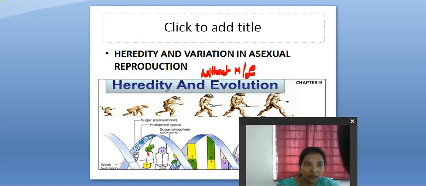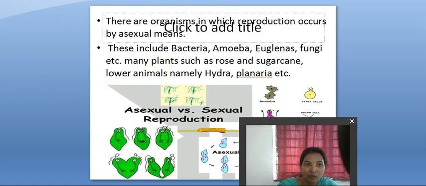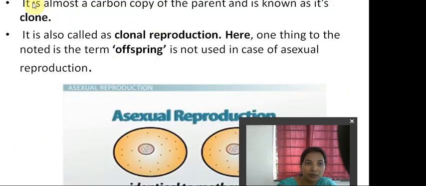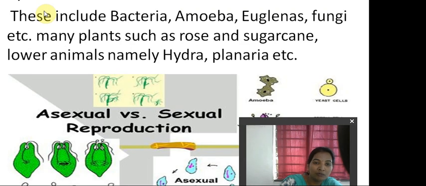That is, we see heredity and variation in asexual reproduction also. Now we will talk about the continuation: what is meant by asexual reproduction and what changes take place here. There are organisms in which reproduction occurs by asexual means. Asexual means without fusion of male and female gametes, as you see here.